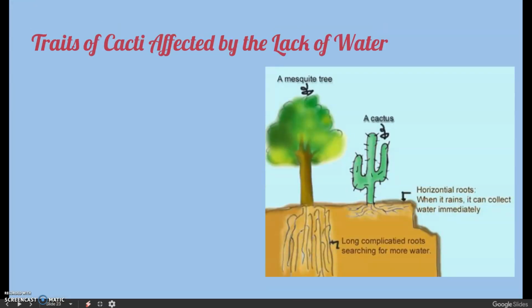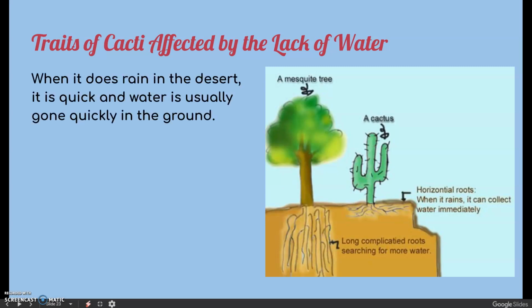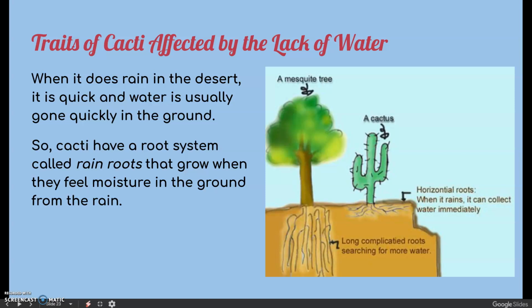One more thing that happens for the cacti plant is when it actually does rain. So when it does rain in the desert, it is quick, and the water is usually gone quickly into the ground too. So the cacti have a root system called rain roots, and rain roots grow when they feel moisture in the ground. So if we look at a regular mesquite tree right here, this tree has long roots that go down into the ground searching for more water. But the cacti plant only has these roots when it rains, and it can collect water immediately out of the top of the ground before it sinks down into the ground.